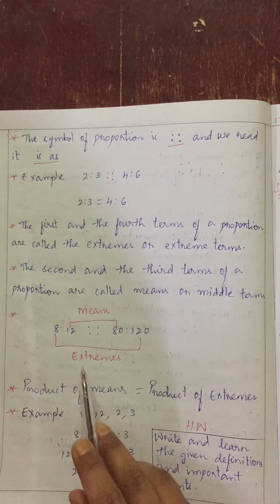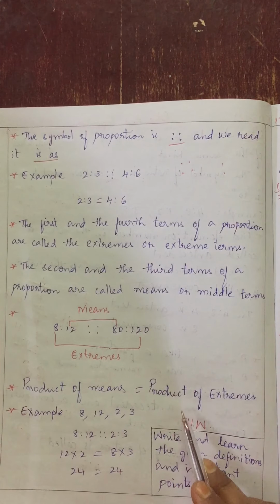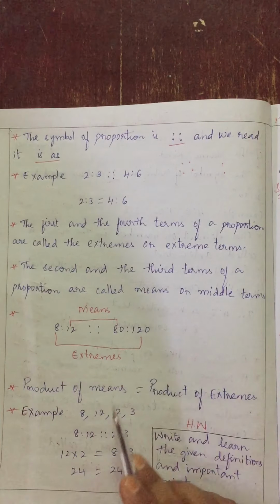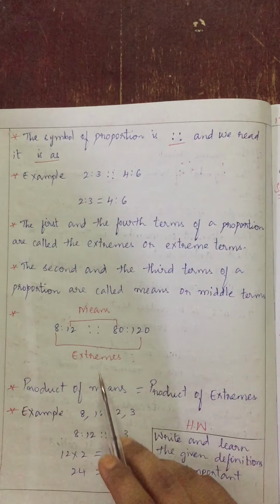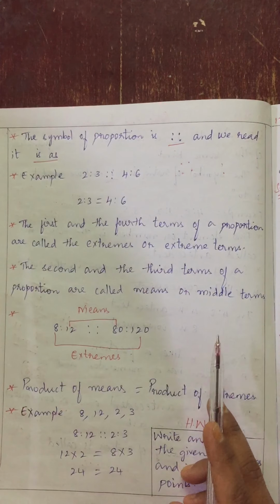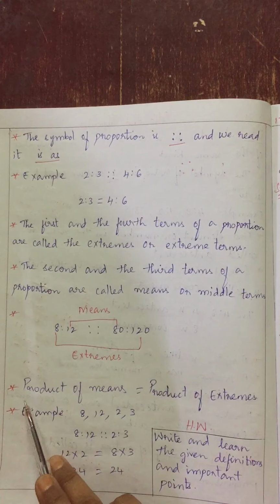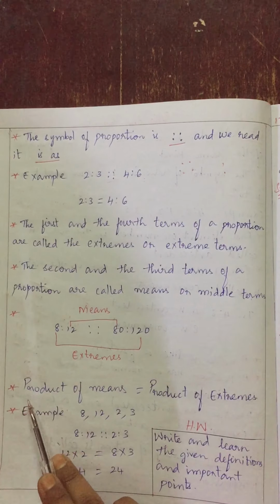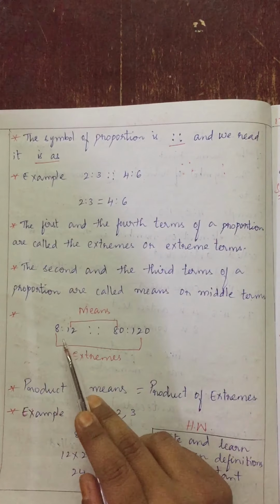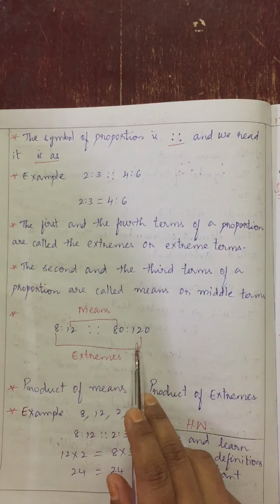Clear? Now, we can say the product of means is equal to the product of extremes. That means if you take the first and last numbers and multiply, you will get one answer. And if you take the second and third numbers and multiply, you will get one answer. Both answers will be equal. Product is nothing but multiplication. Both answers will be equal.